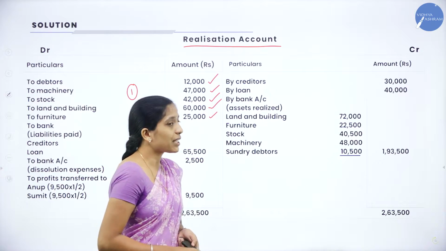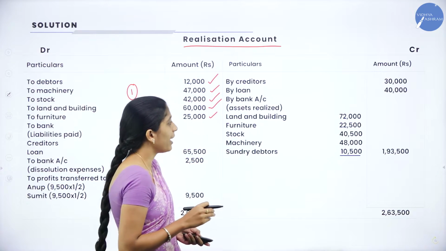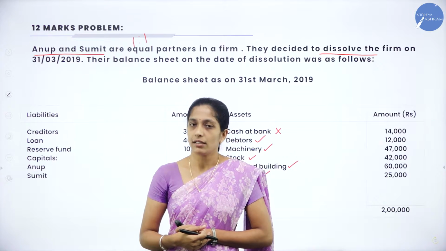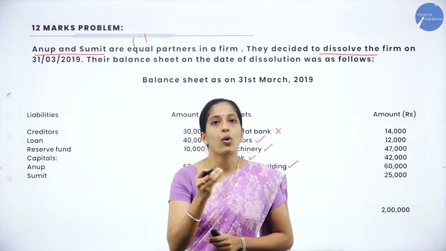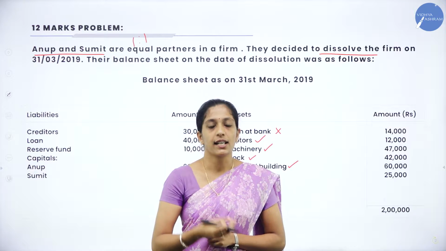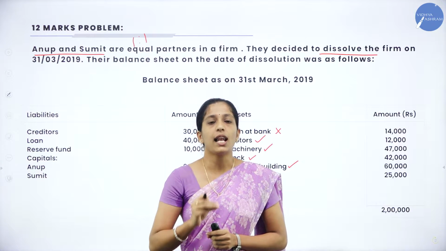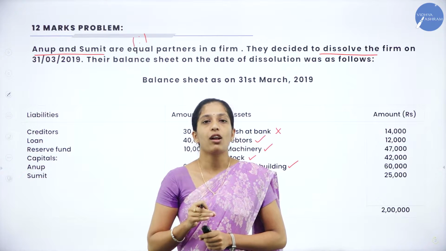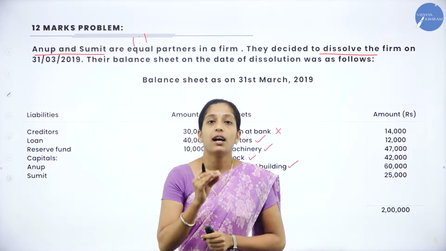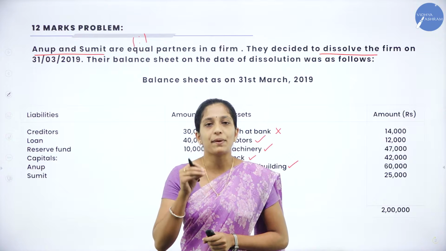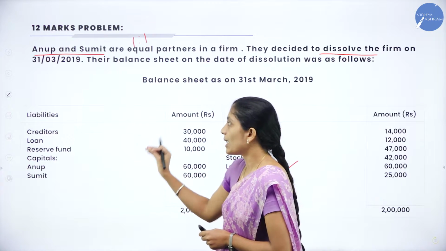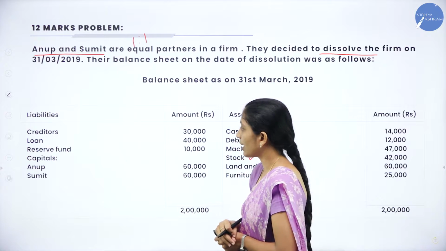account. Now coming to the liability side of our balance sheet, let us see what are the liabilities to be transferred. So you will transfer only outsiders' liability. In the sense, you will transfer all the liabilities except reserves, funds, profit and loss account, partners' capital and partners' loan. Except these 5 items, you will record all the liabilities. Now let us see which are the liabilities to be recorded.